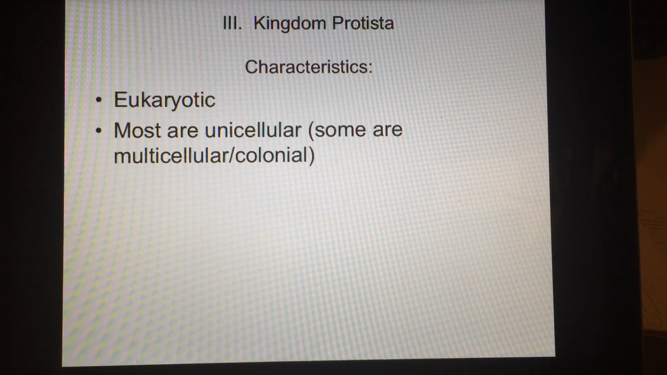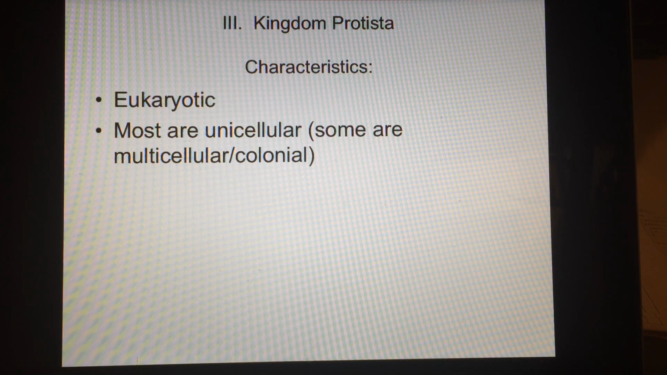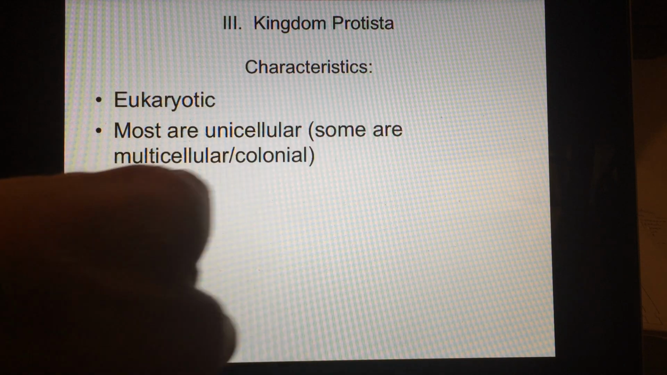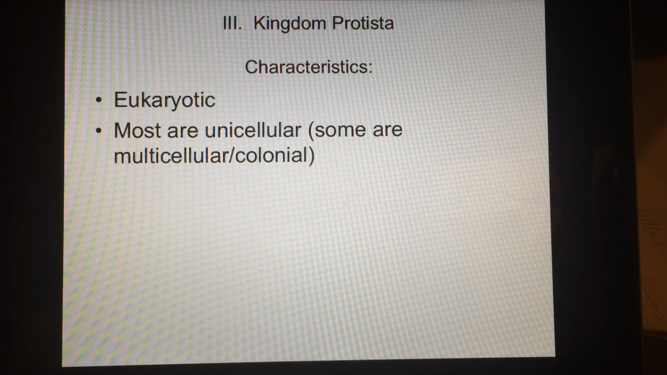Next, most are unicellular, but some of them are multicellular, some of them are colonial. And you're going to see in a second one of the characteristics. This is an incredibly diverse group. It's kind of like anything that didn't fit into the other 5 kingdoms, they put it in here. In fact, some things like algae used to be in plants, they moved them around a little bit. But most are single-celled, but there are some examples of multicellular and colonial. Remember, that's cells just living together, not really dependent on each other.